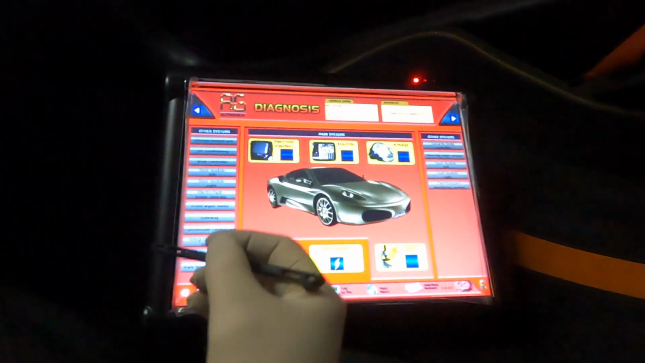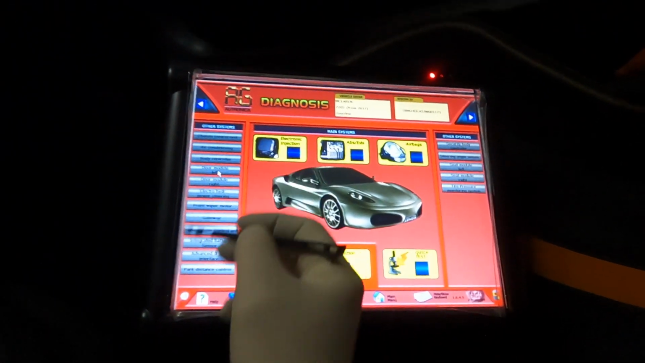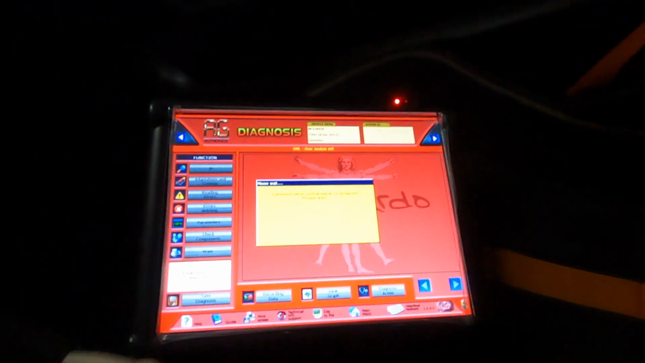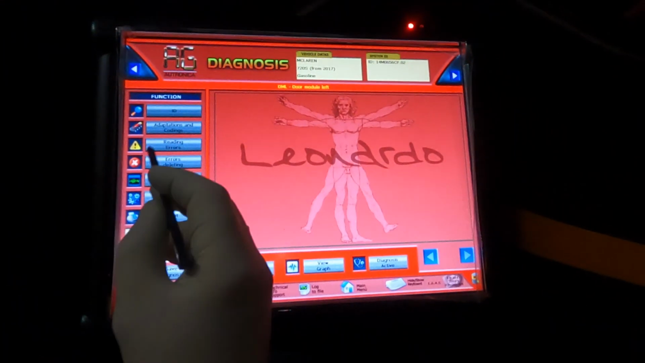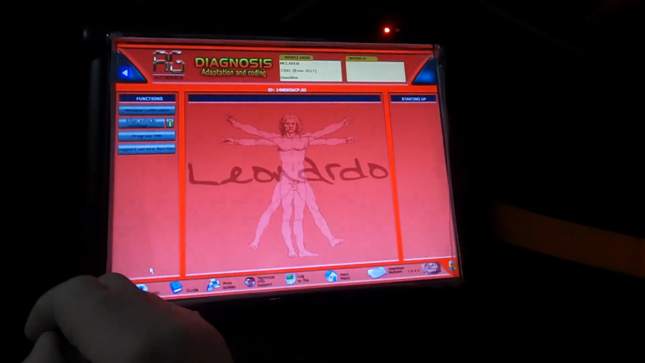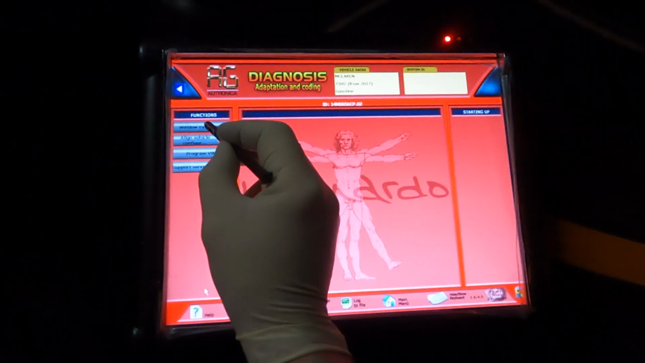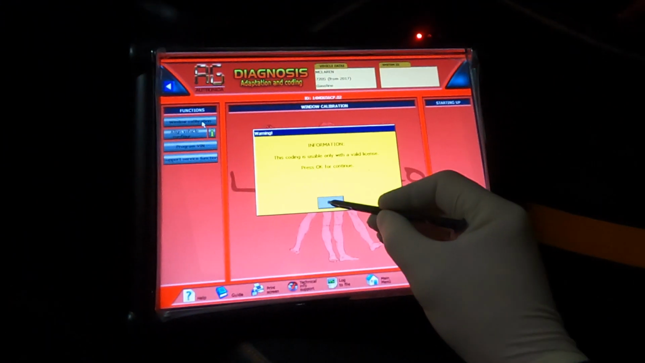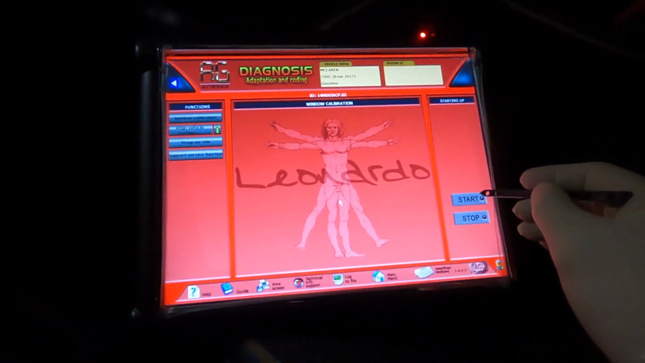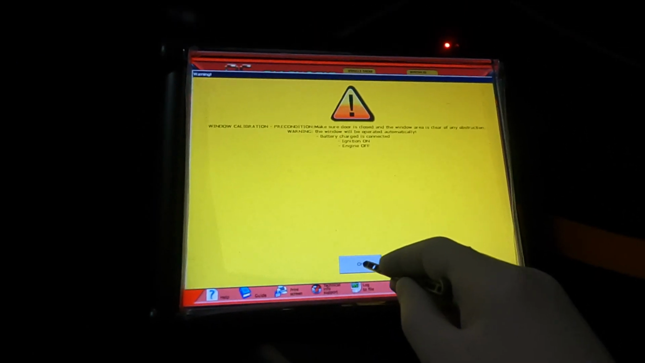We use Leonardo, we go into door module left. I believe adaptation and coding, window calibration right there. Let's press this button. Okay, and start. Battery charge, connect.